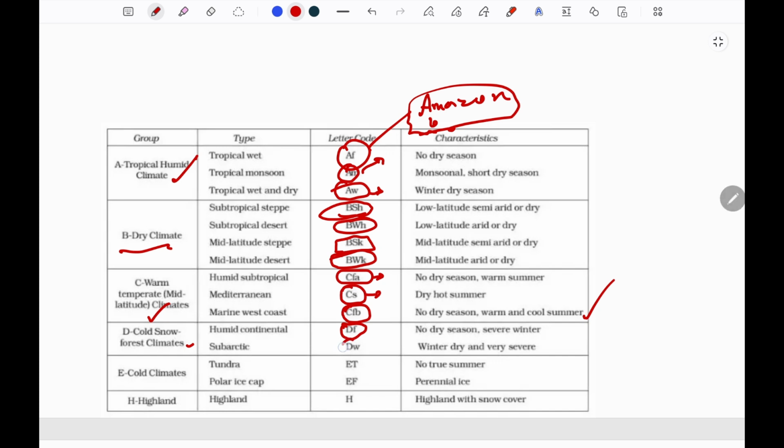And next is DW, that is winter dry, rainfall occurs in summer only, the subarctic region. Next is cold climate, which is divided into 2 types, tundra and polar ice caps. Tundra is denoted by ET and polar ice caps by EF, and highland are denoted by letter H.